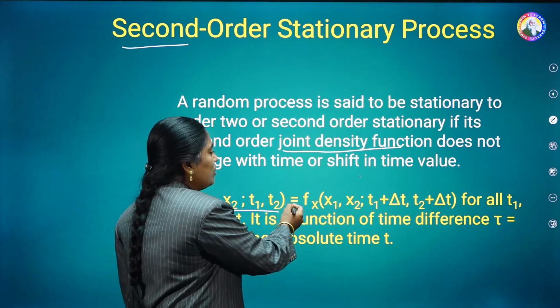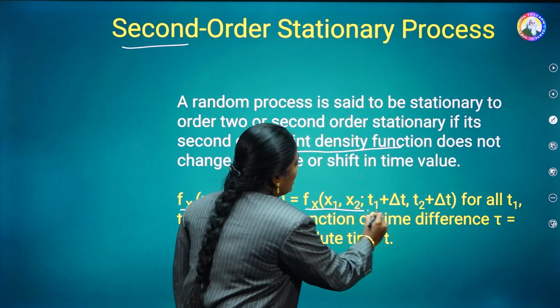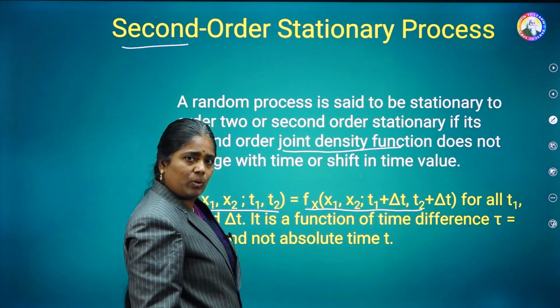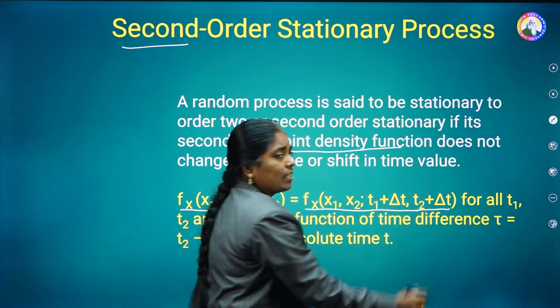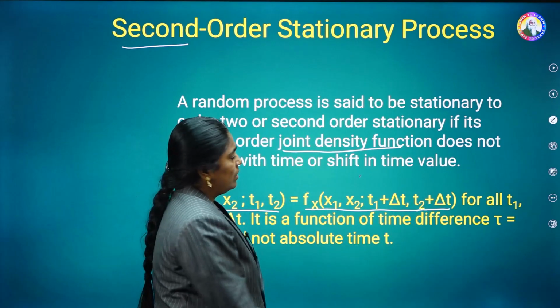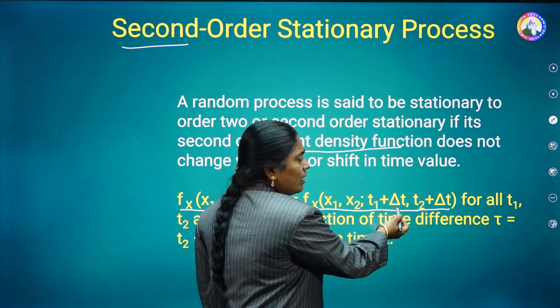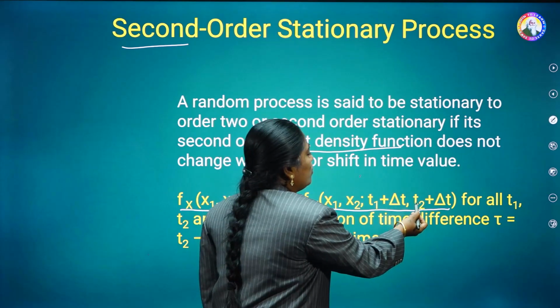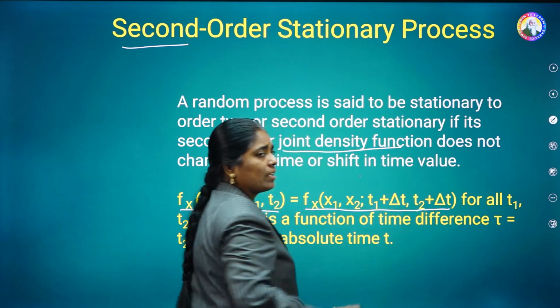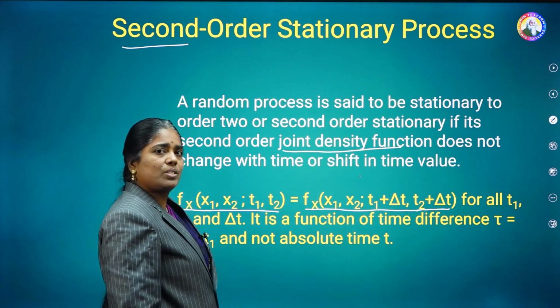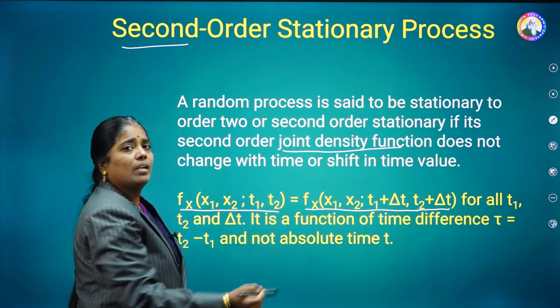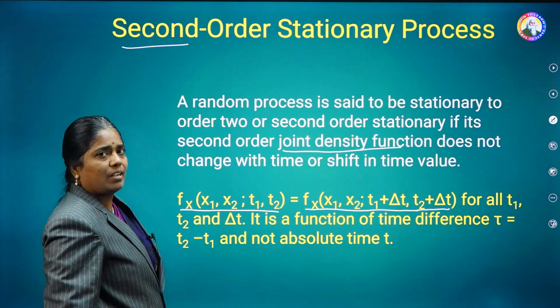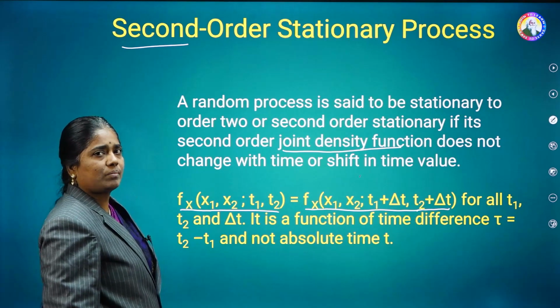This is equal to f(x) of x1, x2; t1 plus delta t, t2 plus delta t. Here you can observe that t1 is shifted by the amount delta t, and t2 is also shifted by the amount delta t. Even though the time is changing, the corresponding density function has the same value. Hence, it is known as the second order stationary process.